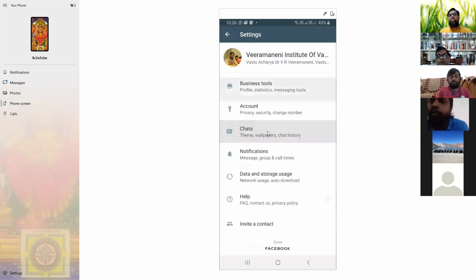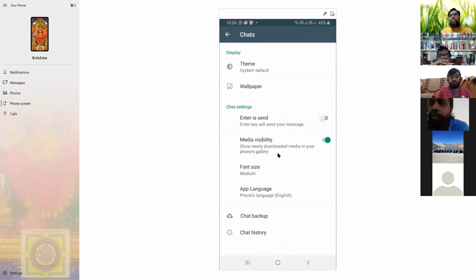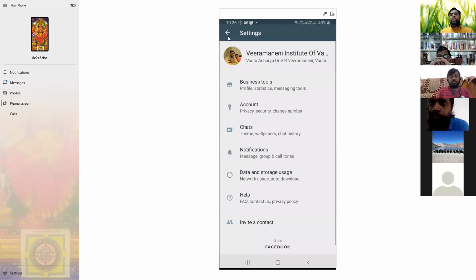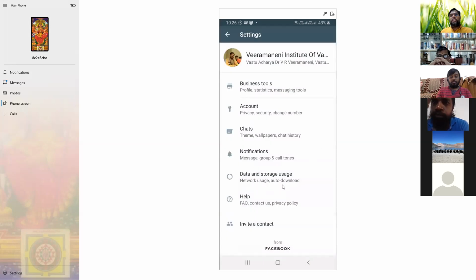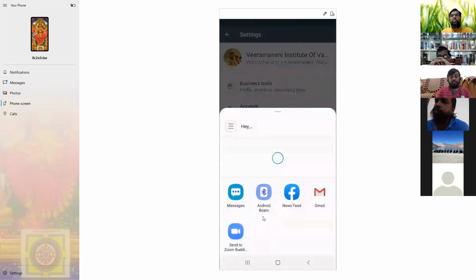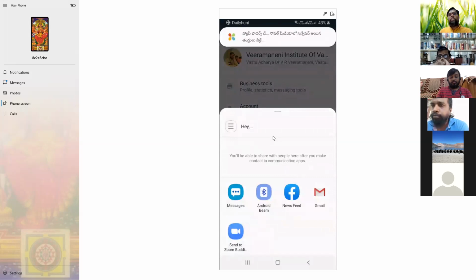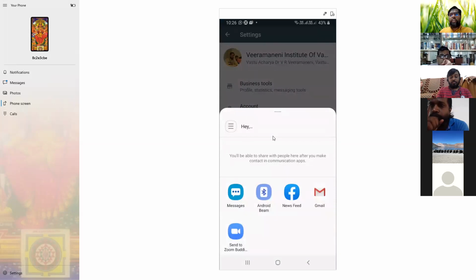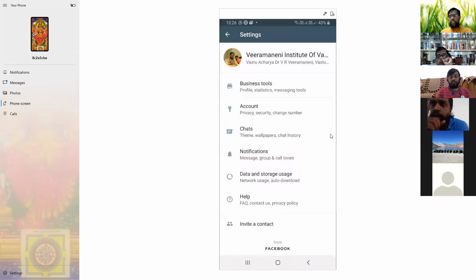See the charts, you know that you need to do all these things, visibility. When you are in a group, put the visibility there. If you don't download the videos and photos, it will not download. You need to update the visibility here, and notifications, data storage, and invite contact. You can invite your friends and share this. They come to know that you are using the business WhatsApp for the business, then they will save your number into their mobile. That is what you can do with the invite.